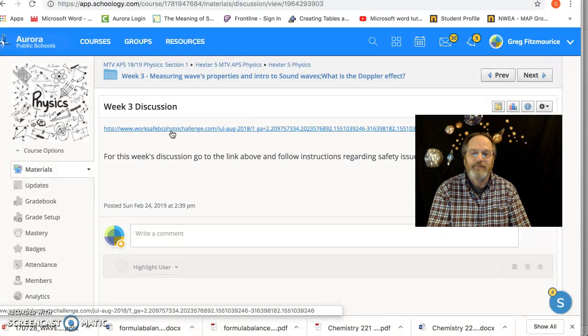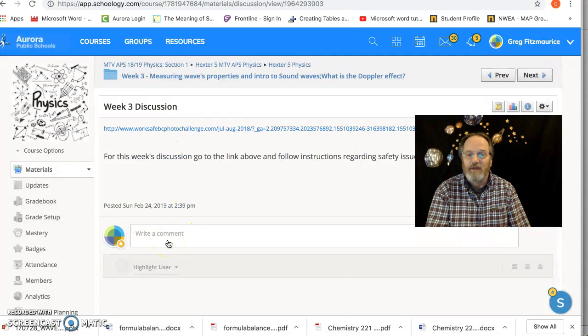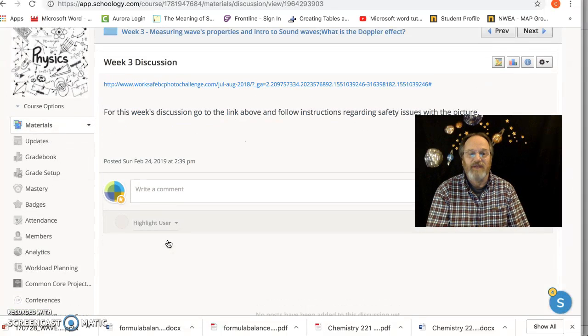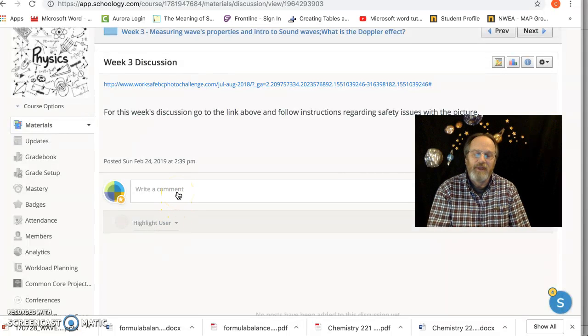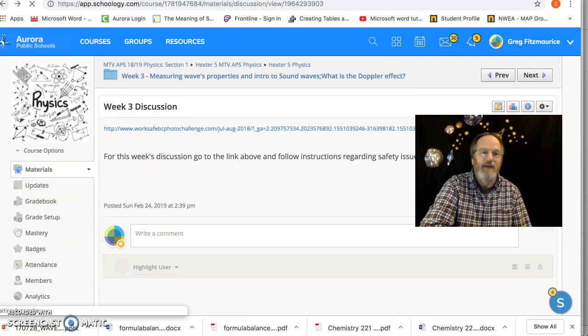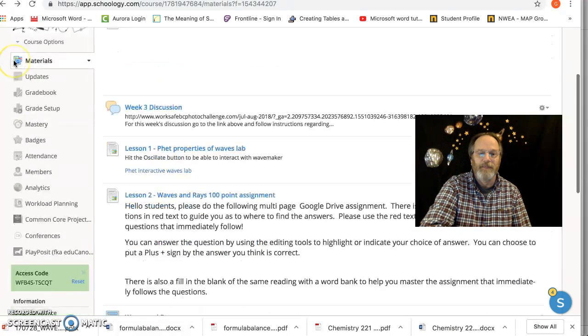However, after you do the interactive photo site, I want you to write down a couple of, it could be 1 or 2, of the safety concerns you found in the picture. So for your discussion post, you're putting in some safety violations or safety concerns that you have with the picture. And once you get there, you'll know exactly what I'm talking about. It's kind of an exciting discussion post.